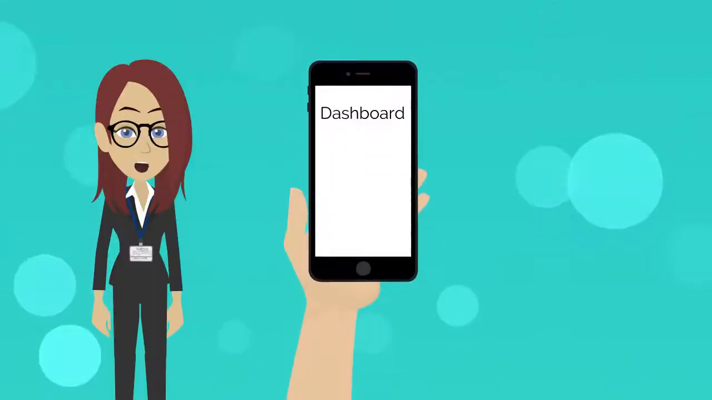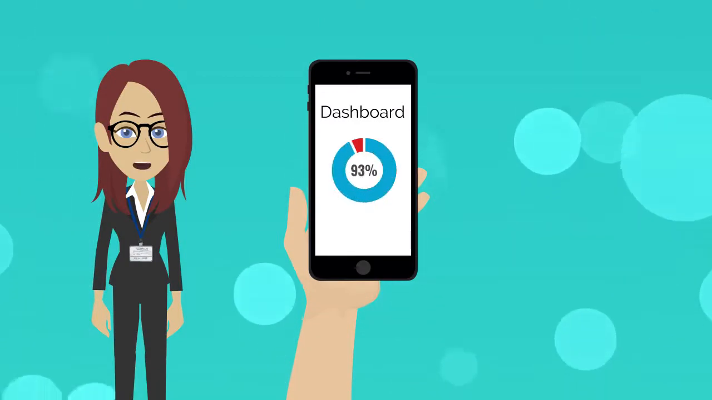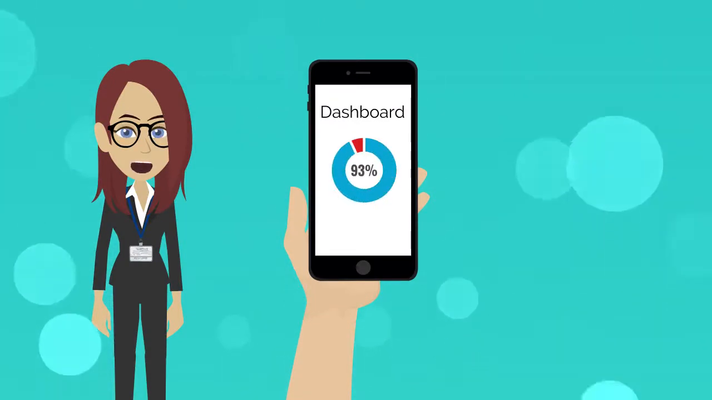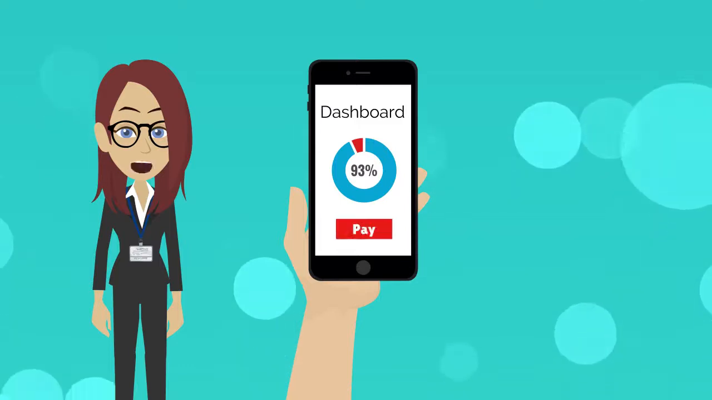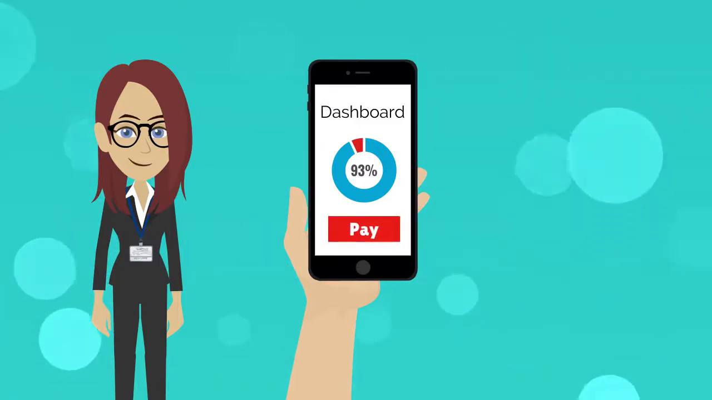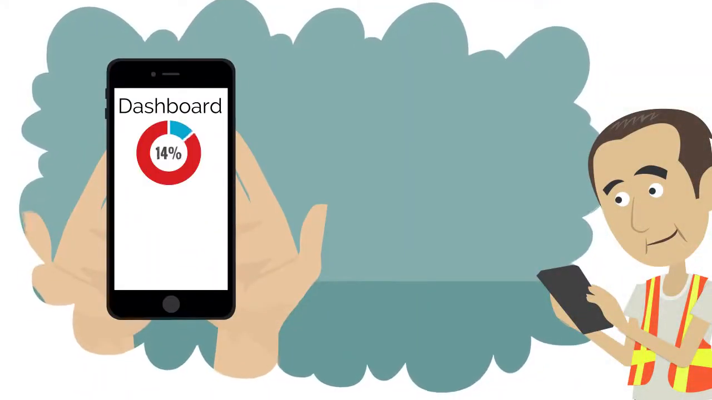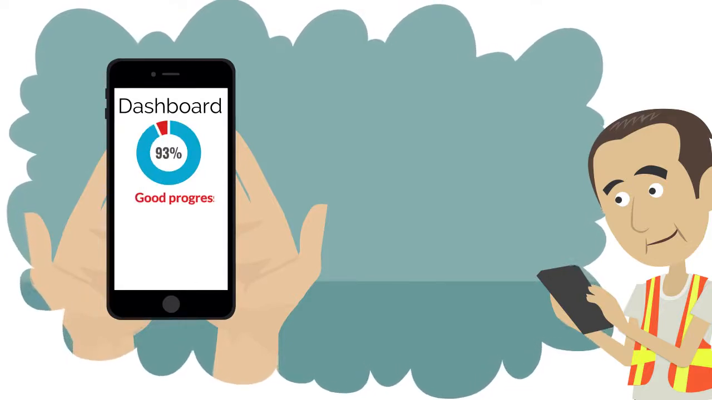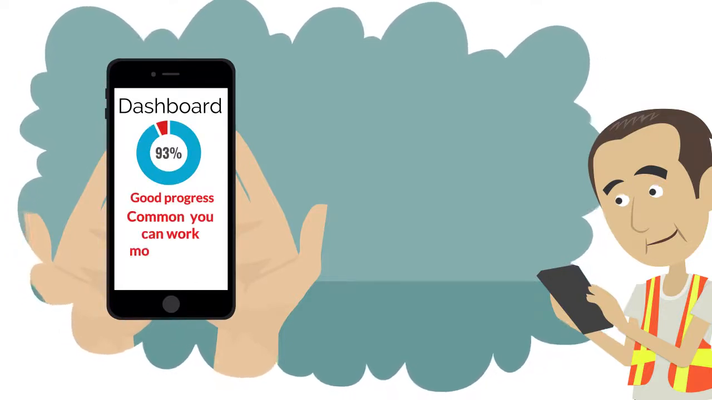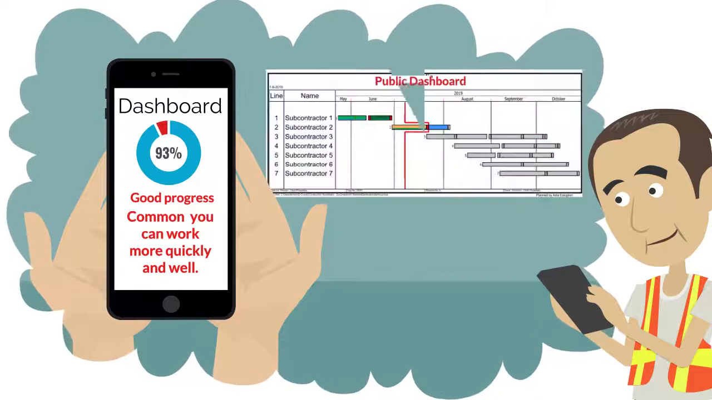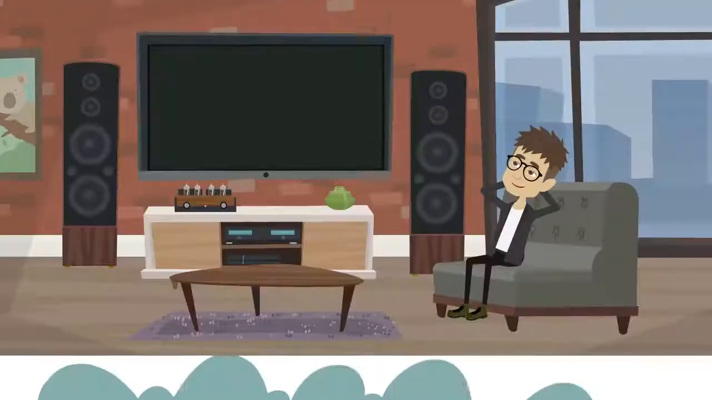The dashboard immediately updates with the progress in the form of a schedule. In addition, the order for payment is given immediately. The dashboard not only shows the progress, but also the quality achieved. The public dashboard is motivating to work quickly and well.